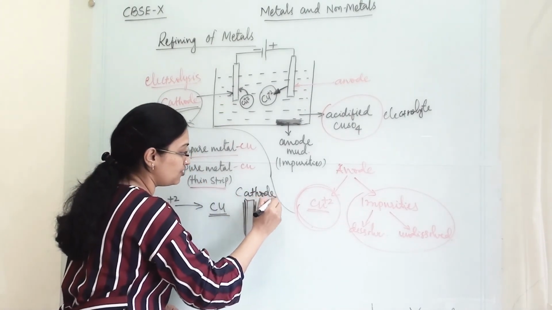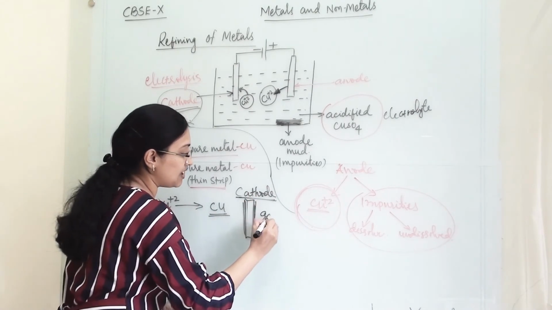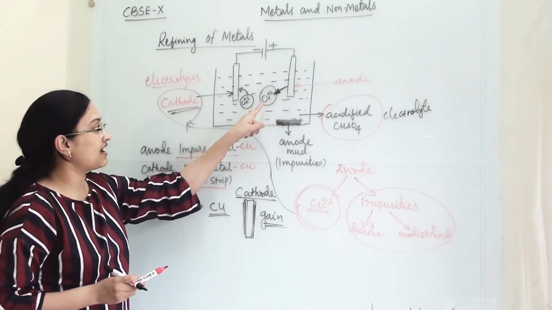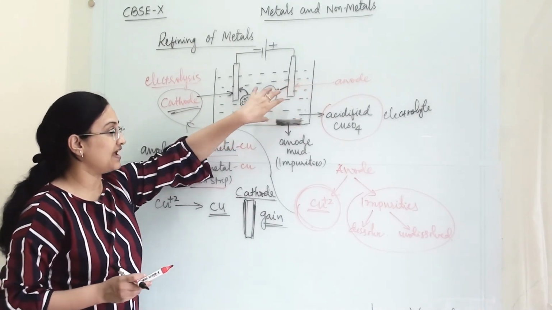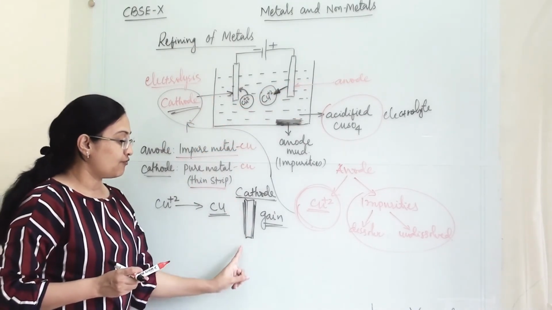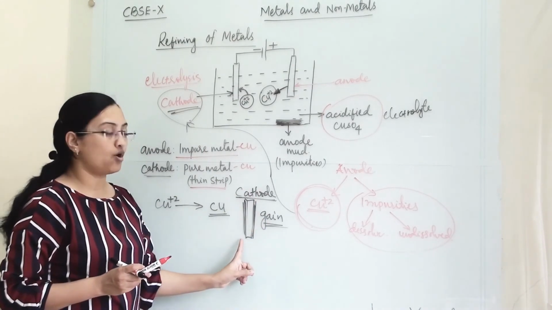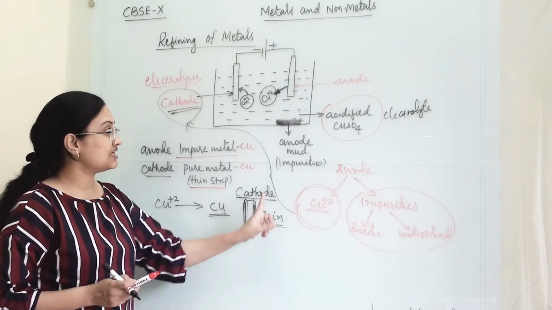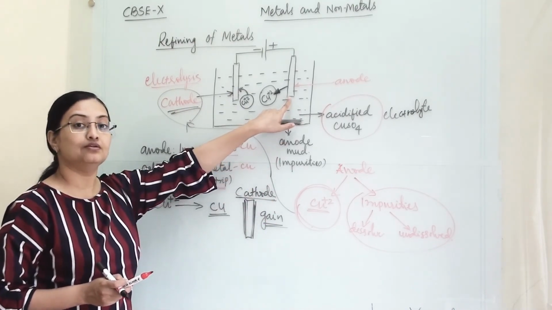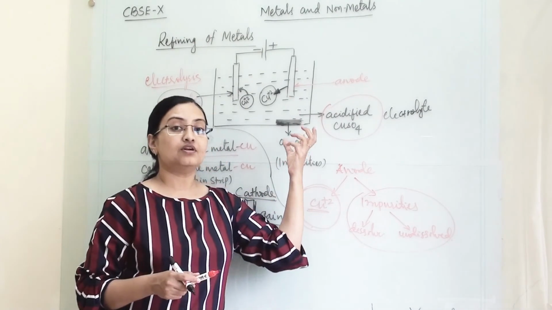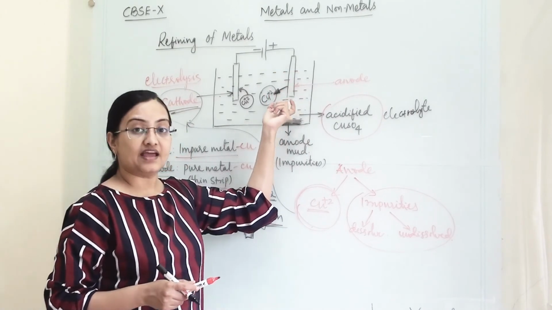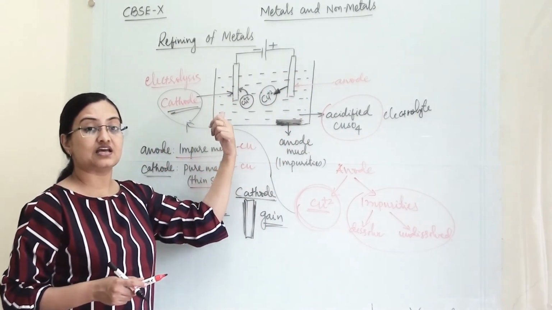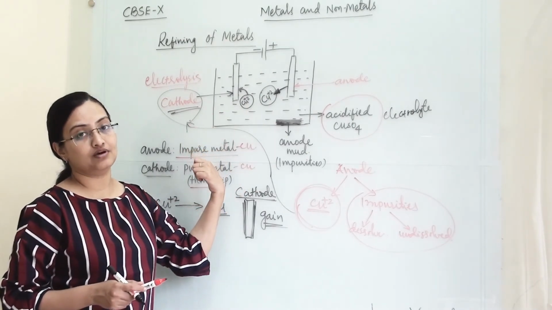So the cathode will gain mass at the end of the process, because whatever copper ions come out from the anode will form a thin layer on the cathode. So this electrode will gain mass and this electrode will lose mass. Whatever copper was there in the anode has transferred to the cathode. That is how we are refining our metal.